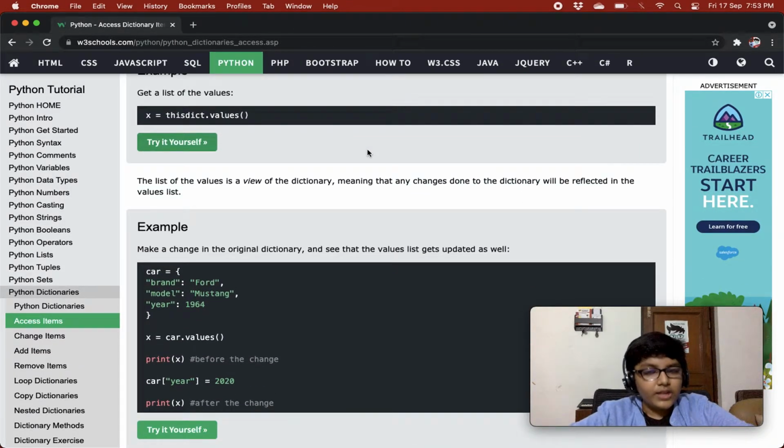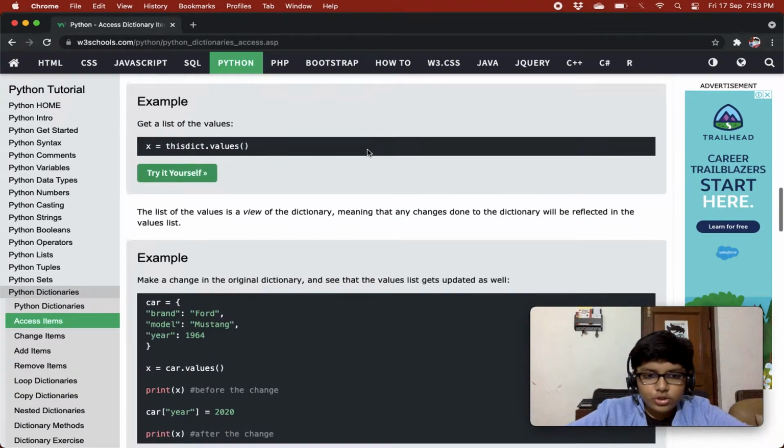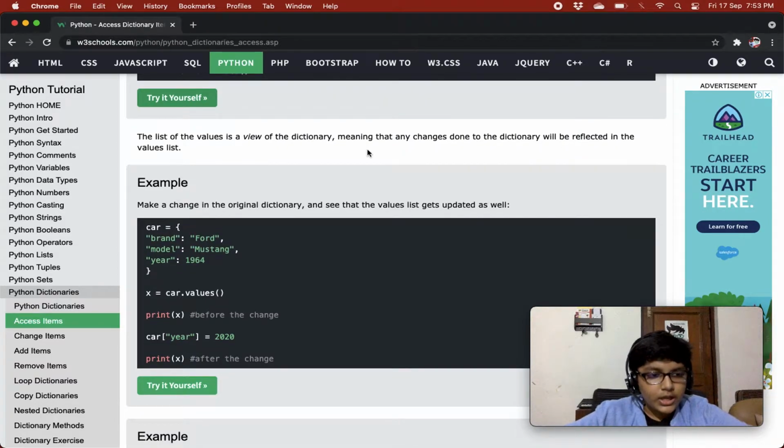So the list of the values is a view of the dictionary, meaning that any change done to the dictionary will be reflected in the values list also. So he is saying the same thing, that if there's a change in the dictionary, it will be reflected in the values list also. So what is happening over here? We have a car dictionary, then we have x equals car.values, then we are printing x, then we are making a new key value pair in it, year, and its value is 2020, and then we are printing x, so we'll get 2020 also.